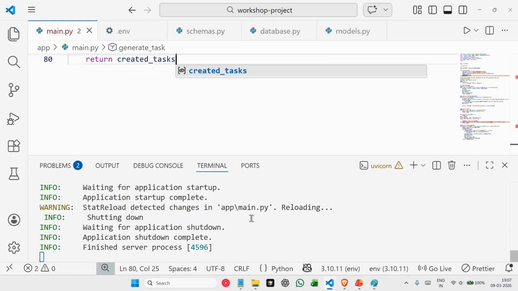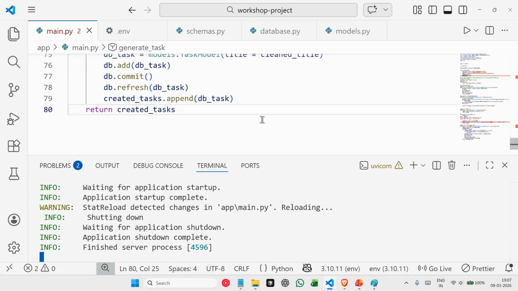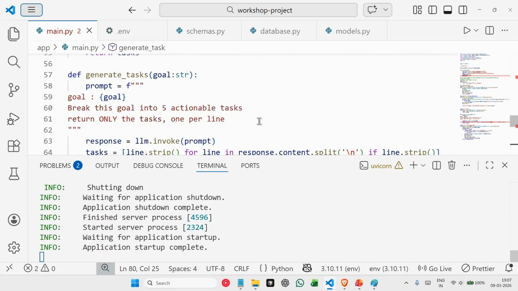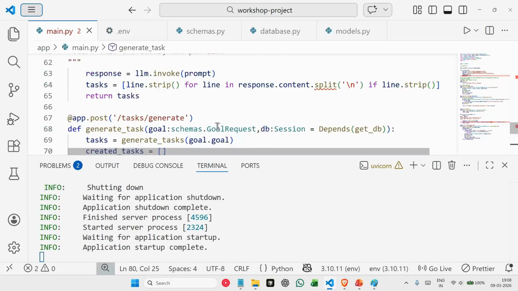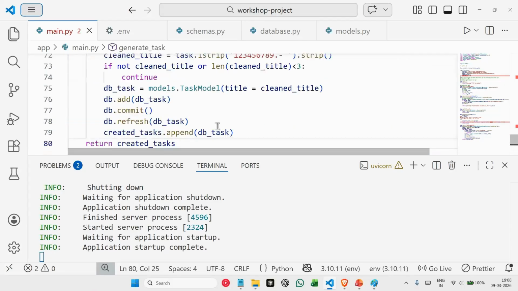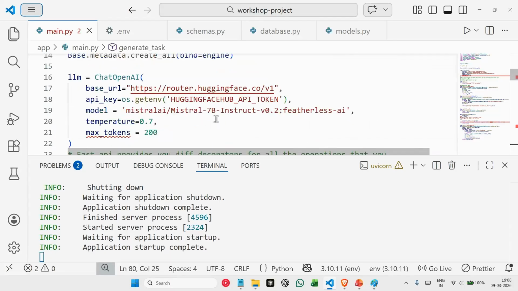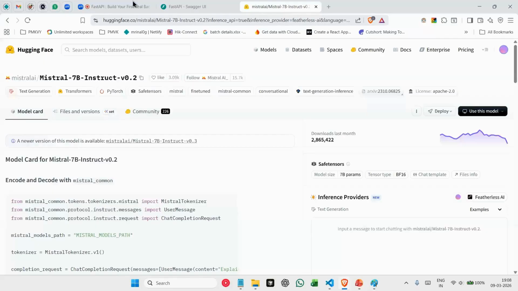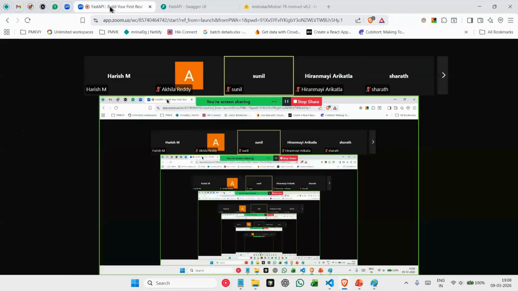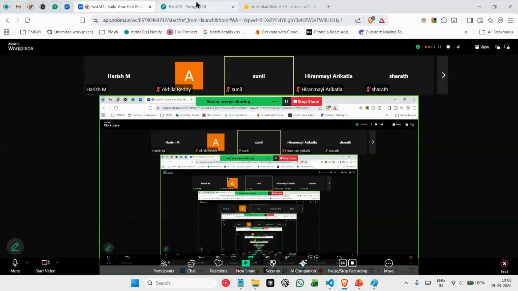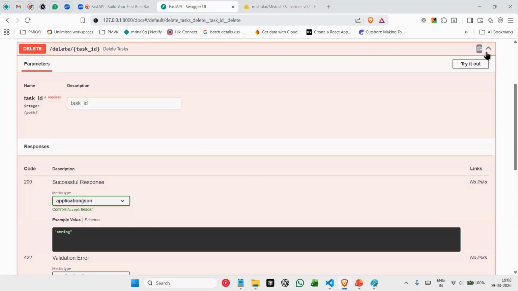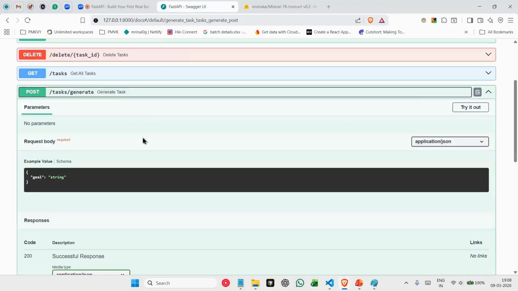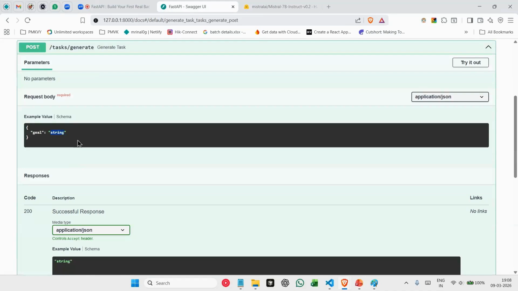Now let's finally execute this path and see if we're actually connecting to our AI model and getting our tasks from our AI model, which was Mistral. This model, right? Mistral, this one. Let's go back to our API endpoint. Let's refresh this. And now we should have another endpoint that is task.generate.